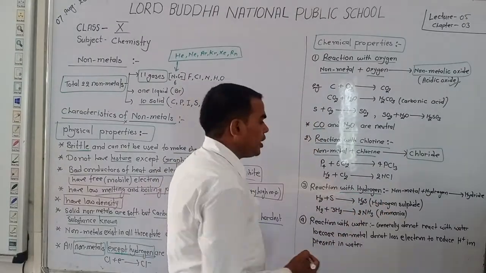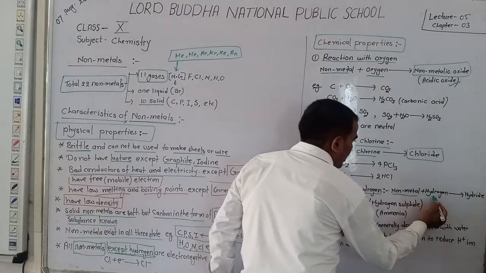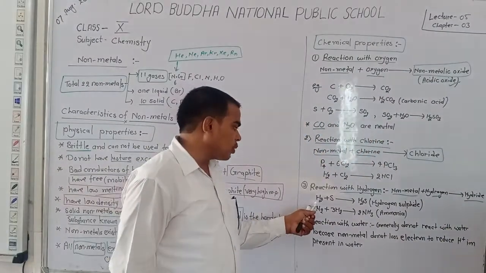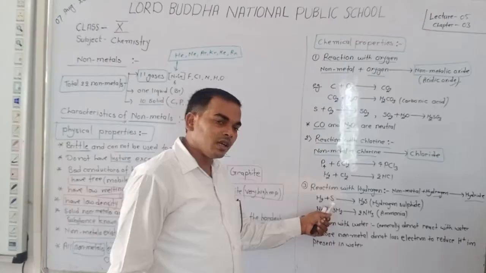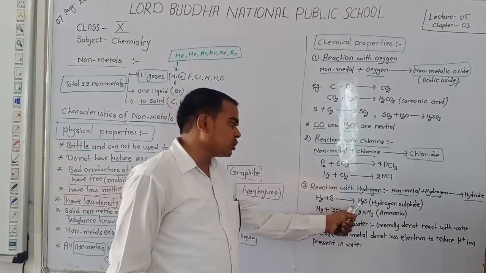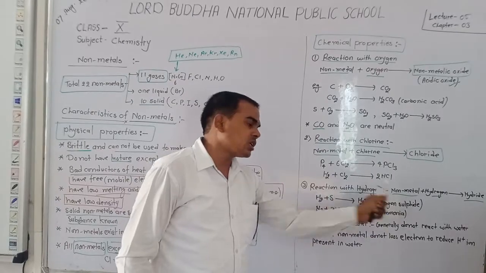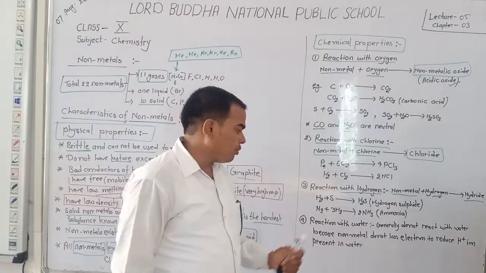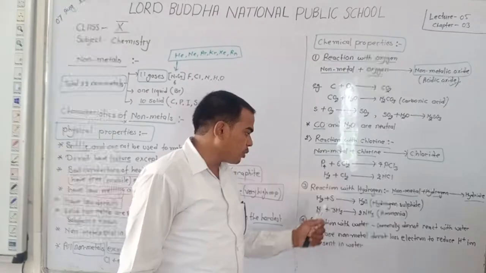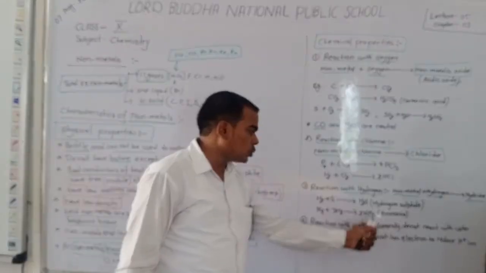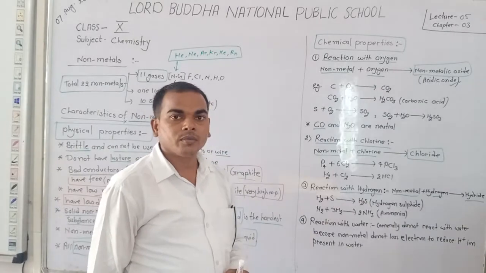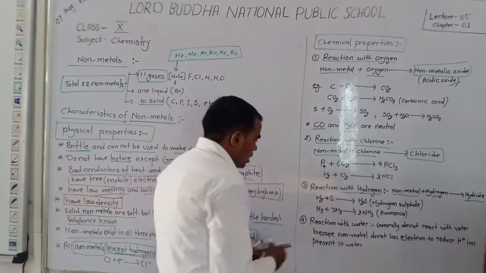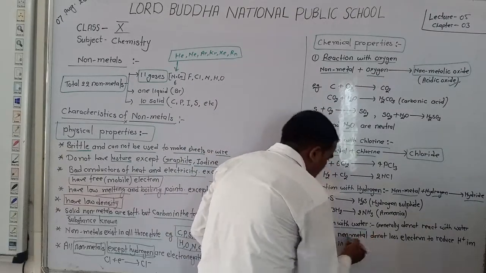Okay. Dear students, now discuss reaction with hydrogen. When non-metals react with hydrogen, they form hydrides. Like here, when sulfur, a non-metal, reacts with hydrogen, it produces H2S, that is known as hydrogen sulfide. Okay. Dear students, nitrogen is a non-metal. When it reacts with hydrogen, it produces NH3, that is known as ammonia. Okay.